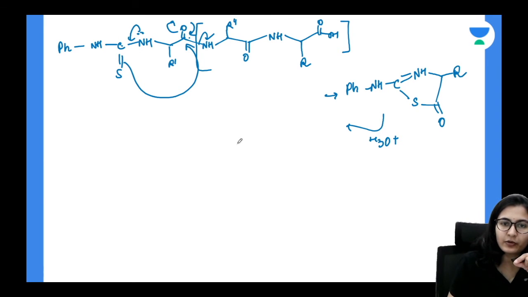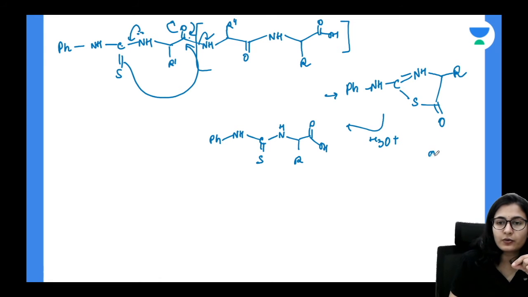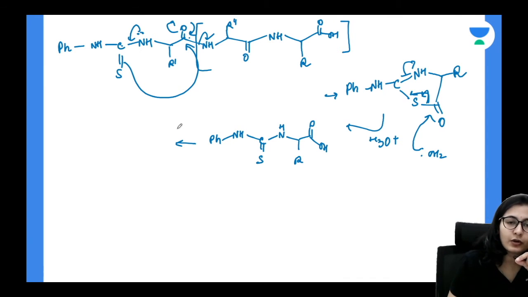To this system, when I provide the acid, the molecule is going to open up. You are going to get carbon double bond S, once again NH and R group, and a free acid molecule. So water is going to attack on this system and the bond opens up from this side. You can directly write it in this way and you form an open chain structure. Once again, it is going to close the ring, rearrange, and the ring is going to close to finally give you this phenyl thiohydantoin.